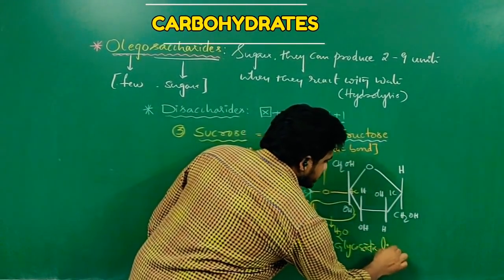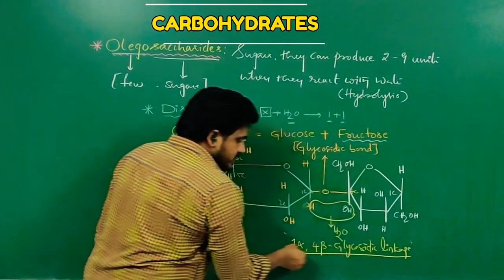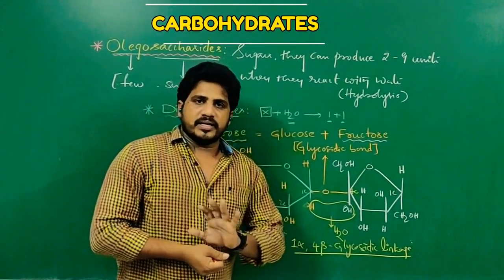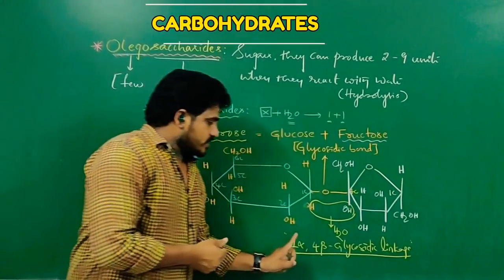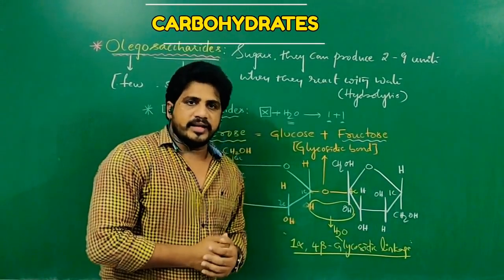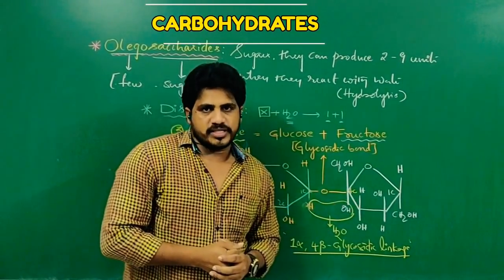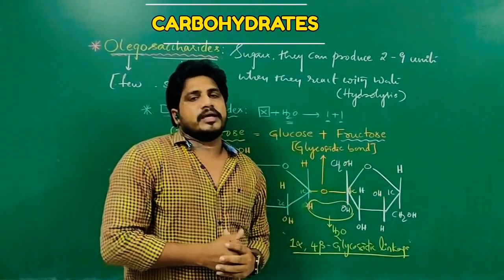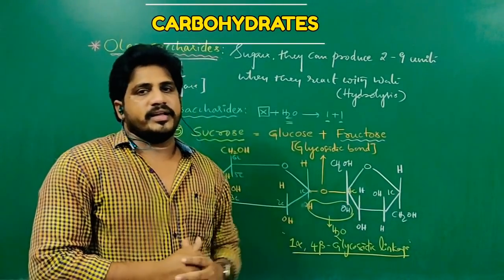Glycosidic linkage. In all the disaccharides, the bonds are glycosidic bonds between their respective sugars, but the linkages are different. In case of sucrose, that is an alpha 1, beta 2 glycosidic linkage. Why? Because one is a pyranose ring structure and the other is a furanose ring structure. Whereas in lactose, that is a beta 1,4 glycosidic linkage, and in maltose, that is an alpha 1,4 glycosidic linkage.